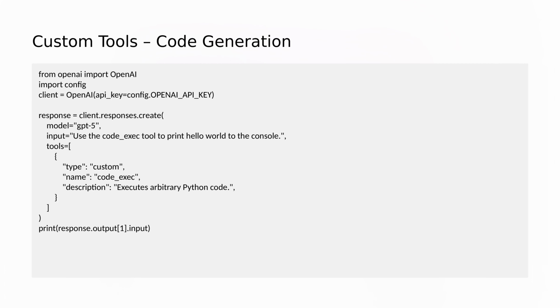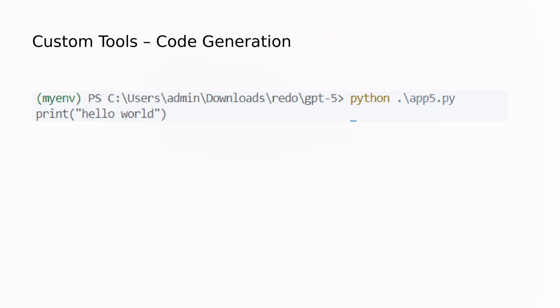Let's look at some custom tools examples. This code uses a custom tool called code_exec to print hello world to the console. Although the tool is declared, no actual execution logic is implemented, so the model responds with the Python code to print hello world, but nothing will be executed. It's expecting this code to be executed downstream.